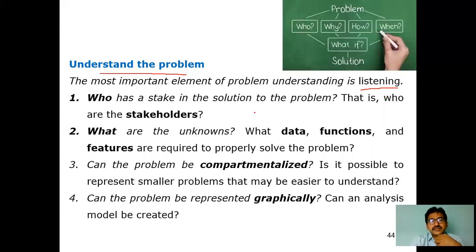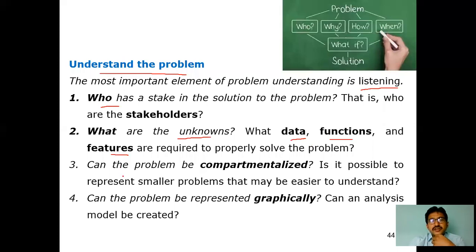The first question under understand the problem is: who are the stakeholders involved in this problem? We have to make a list of all the stakeholders. The second: what are the unknowns? Unknowns means what we have to understand to develop this solution, whether any extra stuff is required, and also the data, functions and features required to execute and solve this problem.